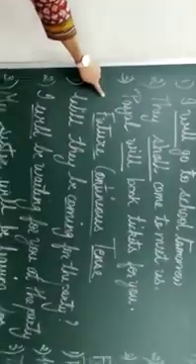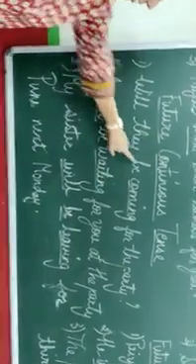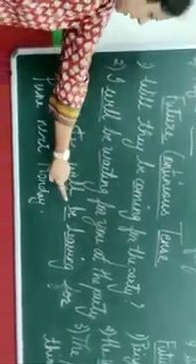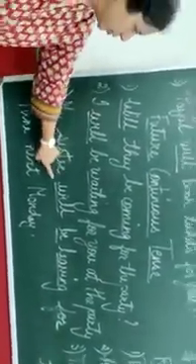Now we have future continuous. Future continuous, ing: coming, waiting, leaving, and we have added will. Will stands for future, ing stands for continuous. So future continuous tenses. Now perfect tense.